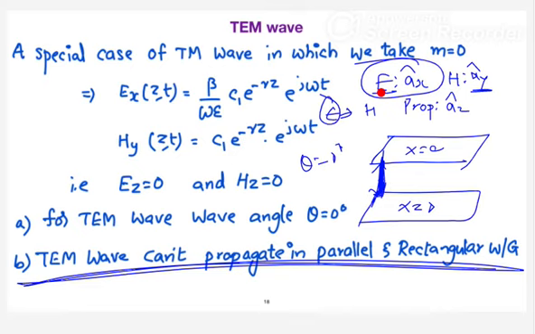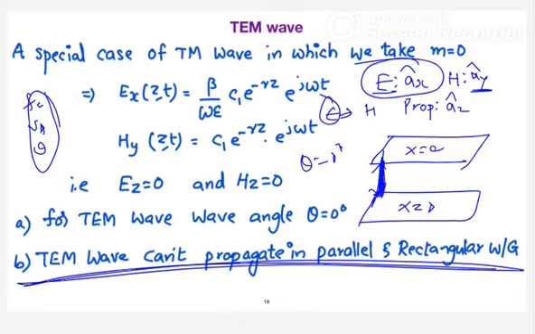Okay, we can stop here right now. We'll continue our discussion in the next class. In the next class, we'll start with rectangular waveguides. Whatever concepts we have discussed, like cutoff frequency, phase velocity, wave angle, all look to be the same even for the rectangular waveguide, except that the wave is restricted in both dimensions. Before the next class, I will share the presentation. You just go through that and try to get all the concepts clear.